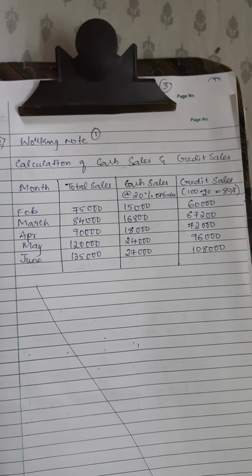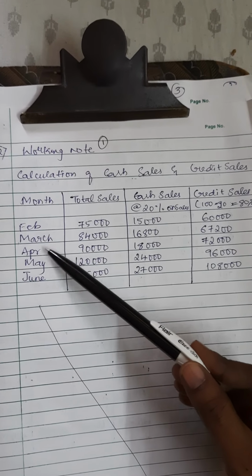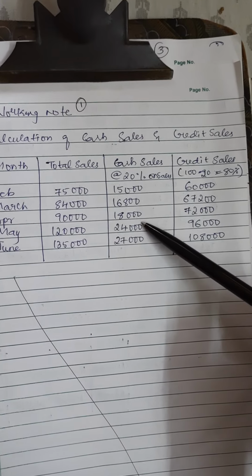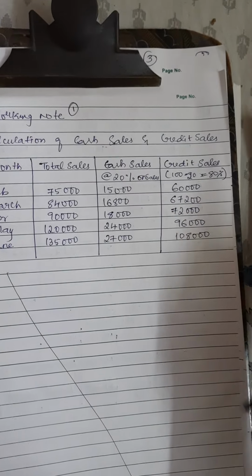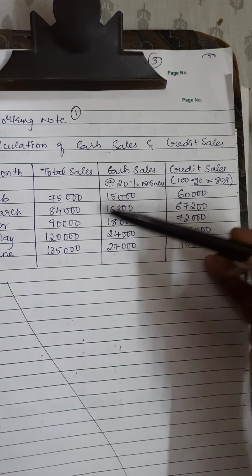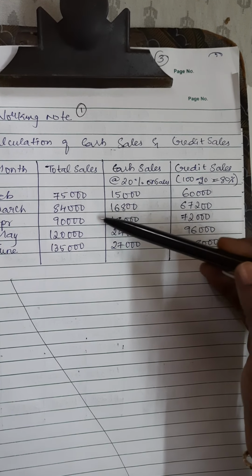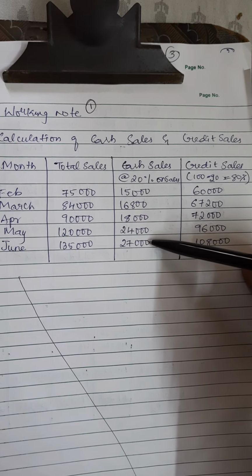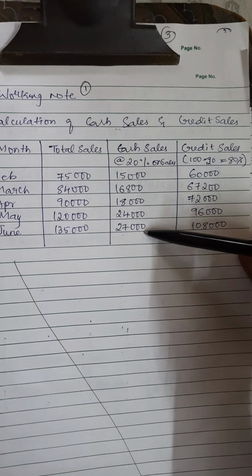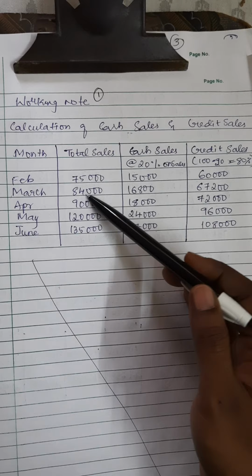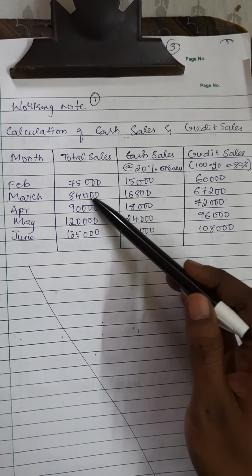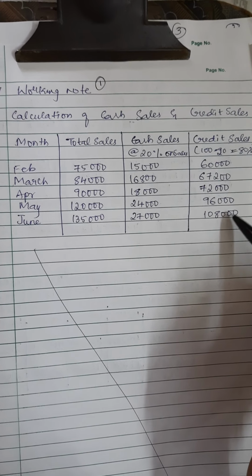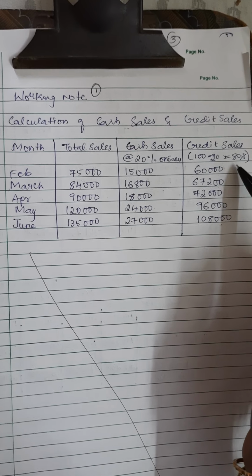So starting from the month of Feb, March, April, May, June, total sales is given in the question. I have copied down the same. 20% is on cash basis, so I have calculated 75,000 into 20% is 15,000. 84,000 into 20% is this, 90,000 into 20%, 1,20,000 into 20%, 1,35,000 into 20% is mentioned here. Now the remaining balance, that is 75,000 minus 15,000 is 60,000. 84,000 minus 16,800 is this. This minus this is this. So similarly, I have calculated credit sales, which is 80%.